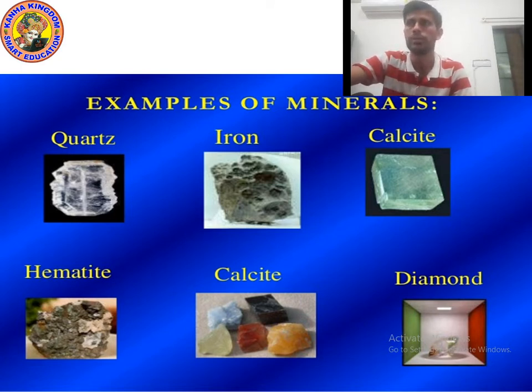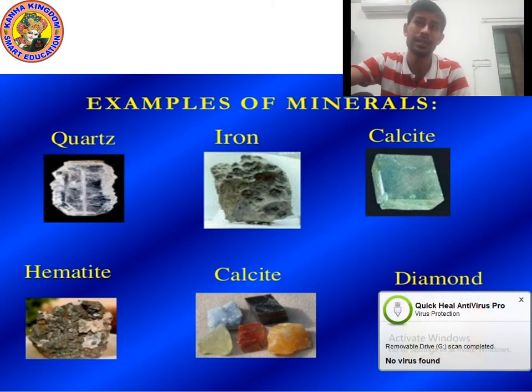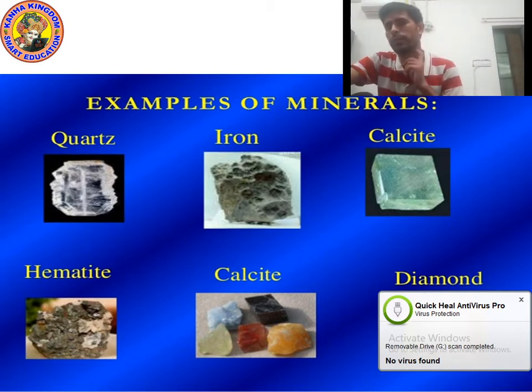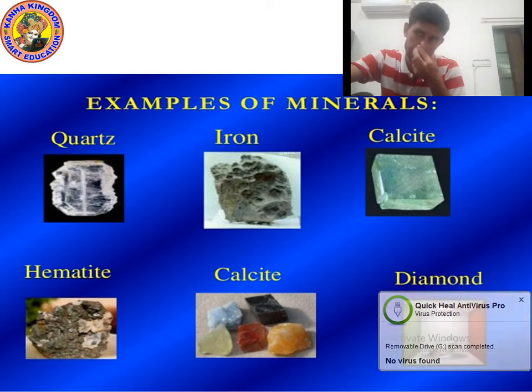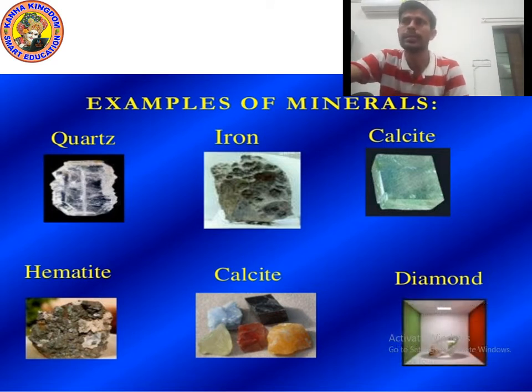So the examples of minerals: first is quartz. Quartz is used in watches. Iron. The iron is a mineral, and it is found inside the earth. Calcite is also a mineral. Hematite is also a mineral. Diamond is also a mineral. So you can write the examples.